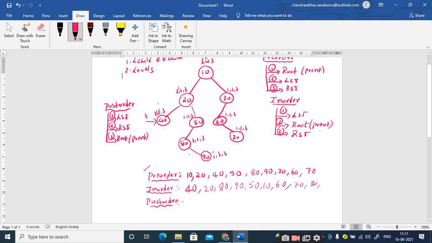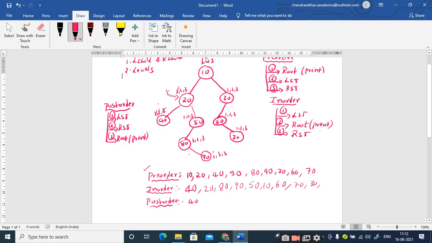So I print the root node 40 and strike off this third step. After processing the 3 steps at 40, I move the pointer T to the parent of 40. So now my T pointer is pointing to 20 and I'm done with the first step.